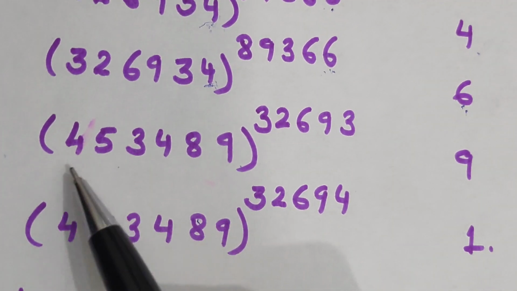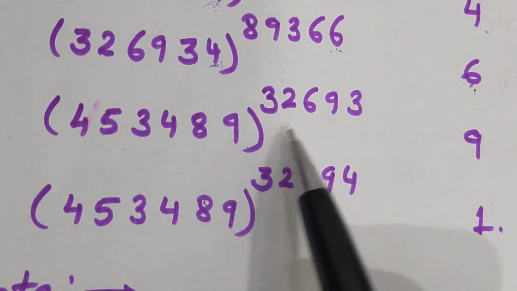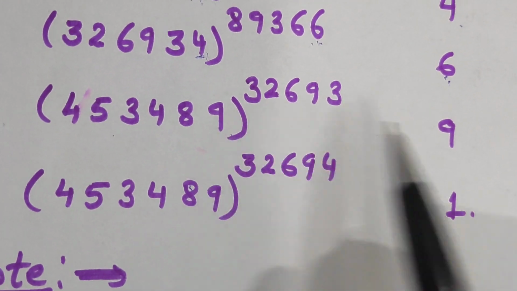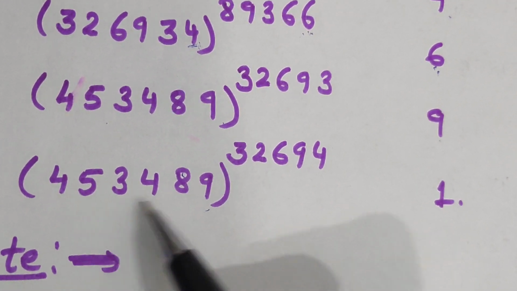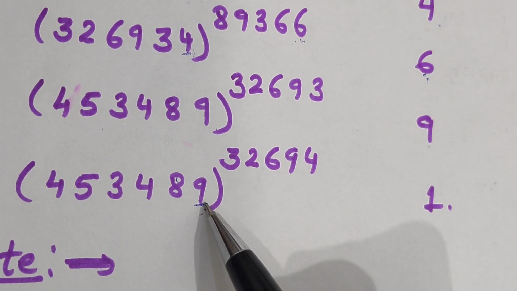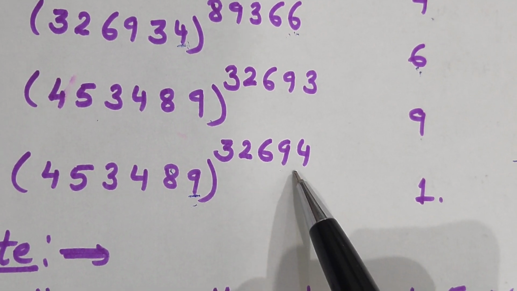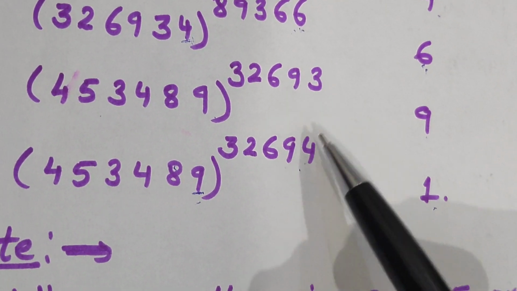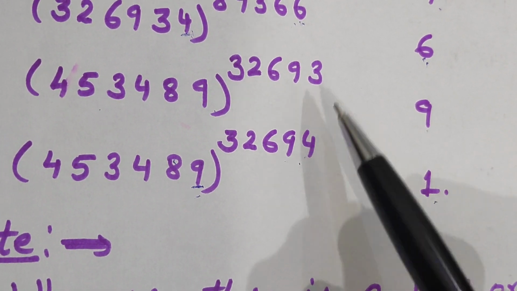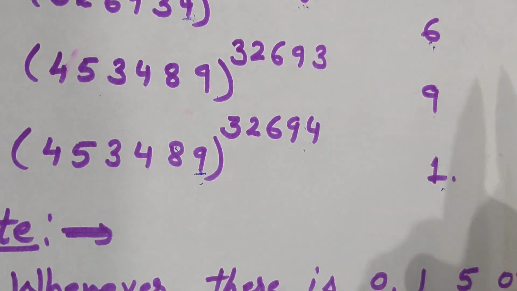Here the last digit is 9 and this is the power. What have I got here? 9. And look at the second one. Same, here the last digit is 9 and this is the power. I have got 1. So here there is only a difference in the power, right?